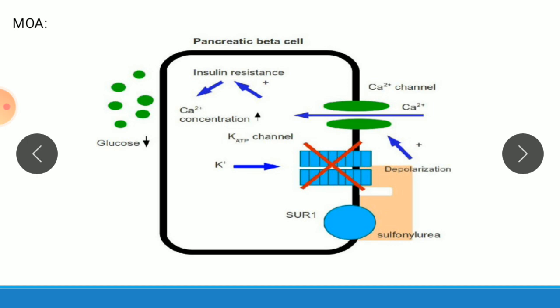Our drugs, that is sulfonylureas and glinides, mimic the ATP-ADP situation which would result from elevated blood glucose concentration. The sulfonylurea derivative simply binds to its receptor, called the sulfonylurea receptor, SUR. The sulfonylurea drug binds to the sulfonylurea receptor and causes closing of the potassium channel, due to which more potassium is trapped within the cell, causing depolarization. The calcium channel opens, calcium enters the cell, and there is a release of insulin, which decreases the blood glucose level.